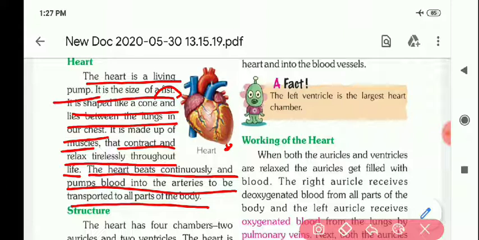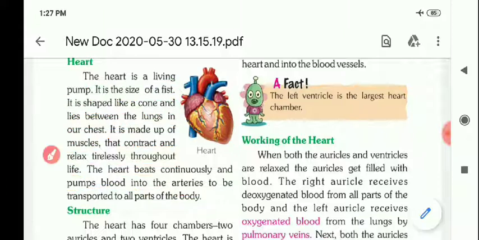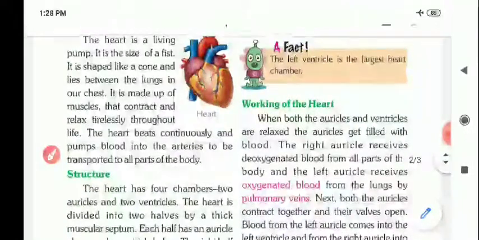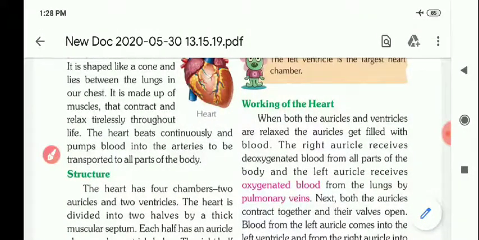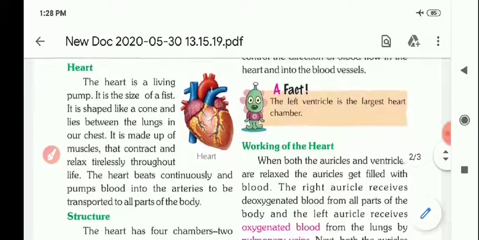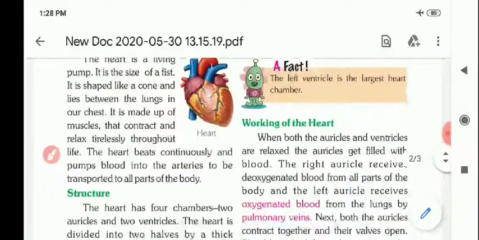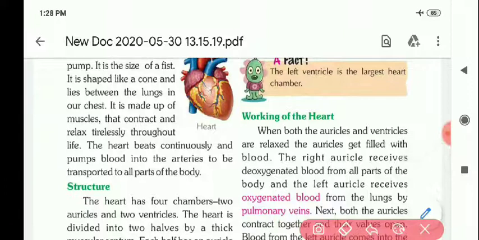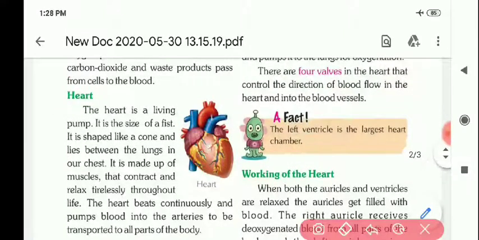Now what is the structure of the heart? How do we define that, what are the different parts of the heart? Now come to the structure. The heart has 4 chambers, 2 auricles and 2 ventricles. See, this is the heart, and the heart is divided into 4 parts.